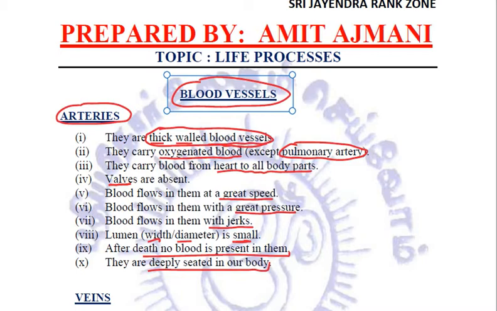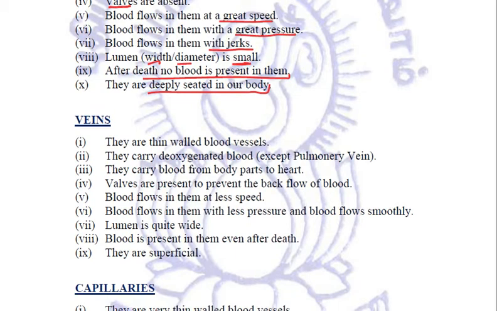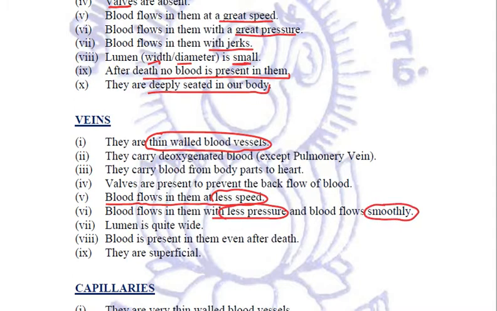Now, when we compare these arteries to the veins, we can very well see the differences. Veins are thin walled blood vessels. Why thin walls? Because blood flows in them at less speed, with less pressure, and quite smoothly. These veins carry deoxygenated blood, meaning carbon dioxide rich blood. Again, there is an exception, that is the pulmonary vein. The pulmonary vein carries oxygenated blood, and apart from the pulmonary vein, all the other veins carry deoxygenated blood.